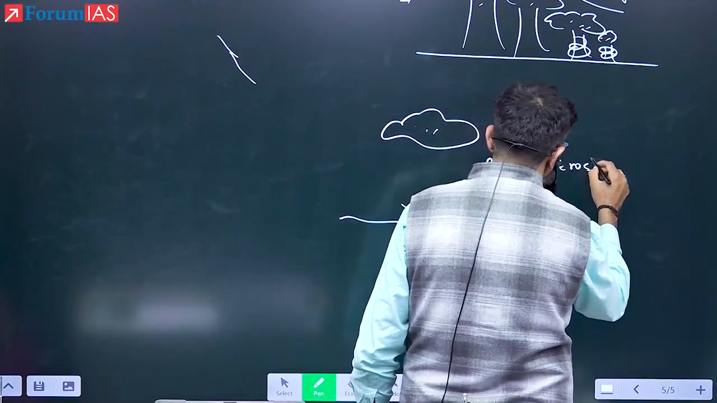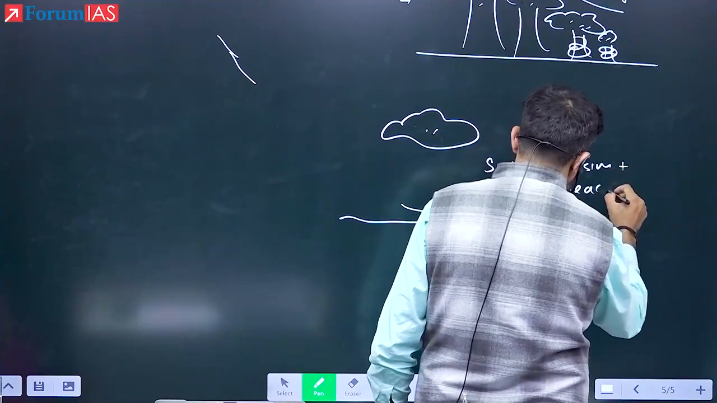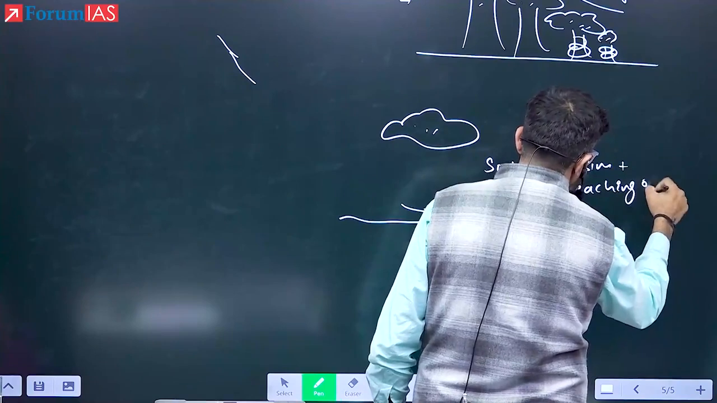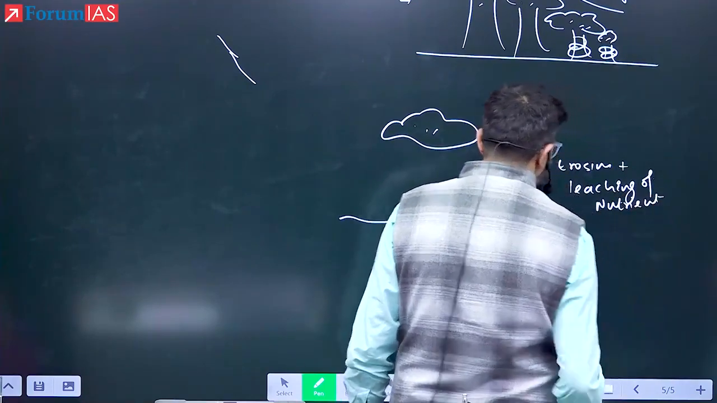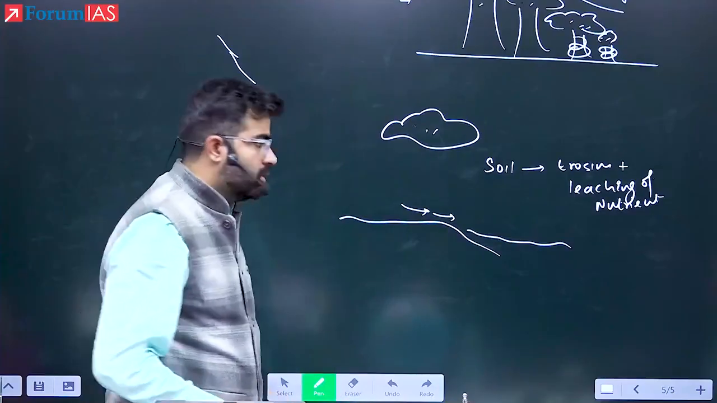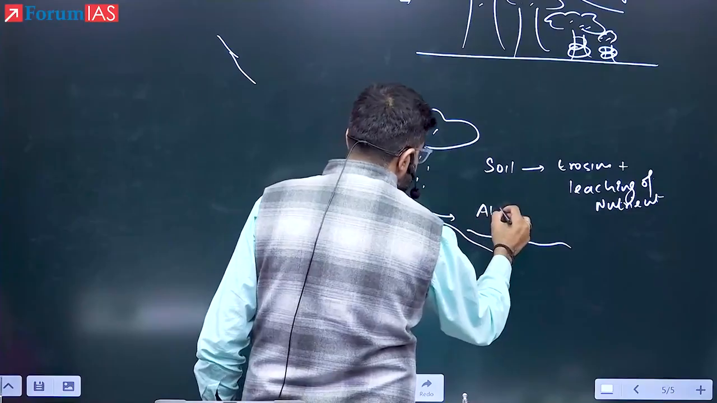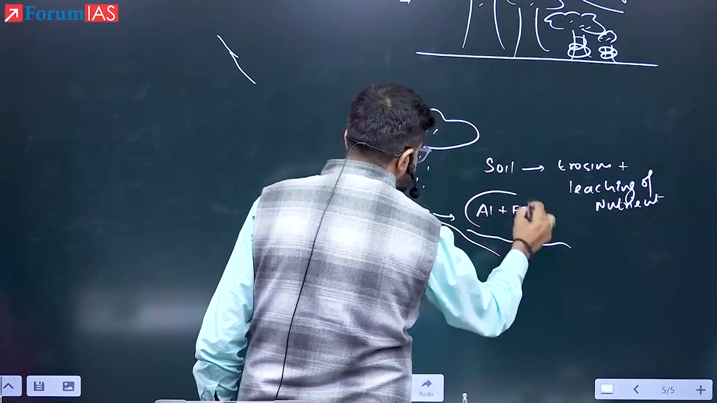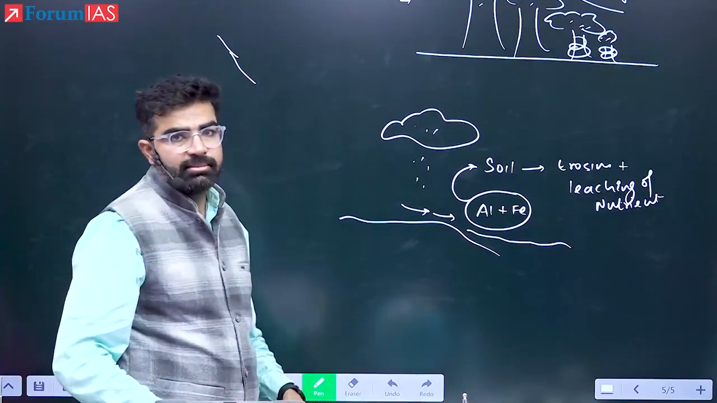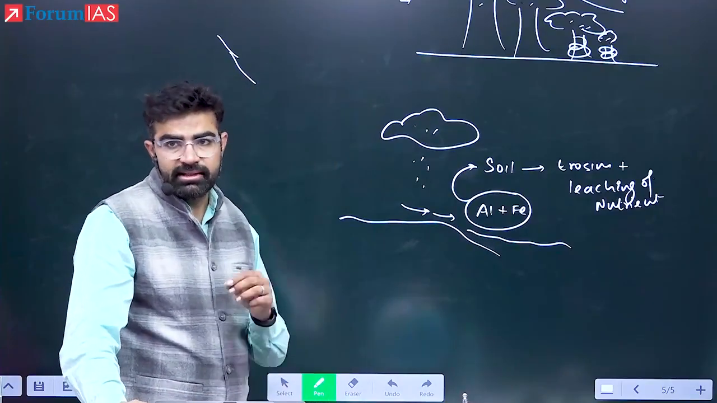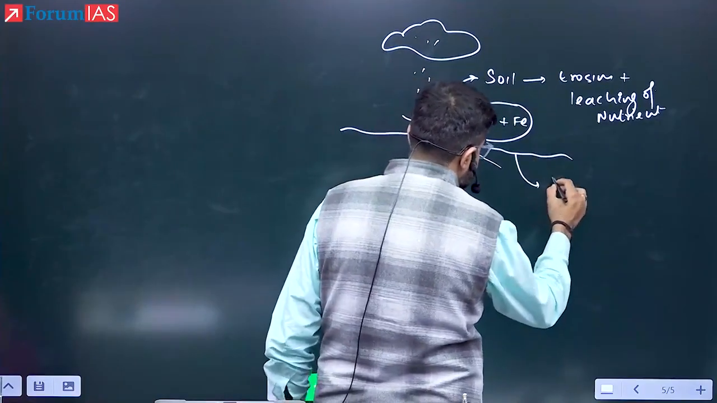So soil erosion is a very common phenomenon, and leaching of nutrients will occur. What is the meaning of nutrient leaching? They will be washed away by the rainfall, except some nutrients. What are these nutrients? Some nutrients like aluminium and ferrous will be left in the soil, and this kind of soil, lacking all the other minerals except aluminium and ferrous, is known as laterite soil. Okay, so this is known as laterite soil.